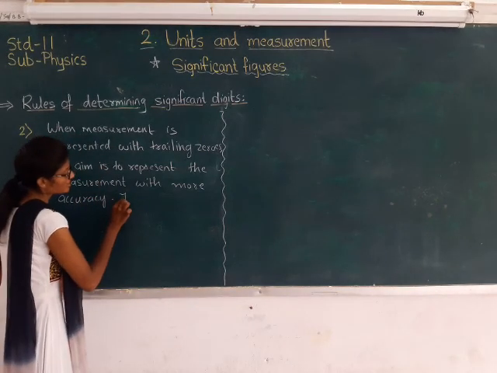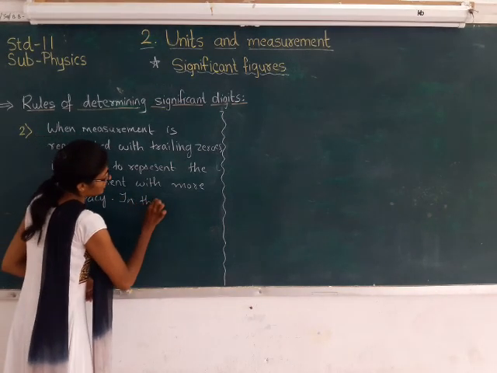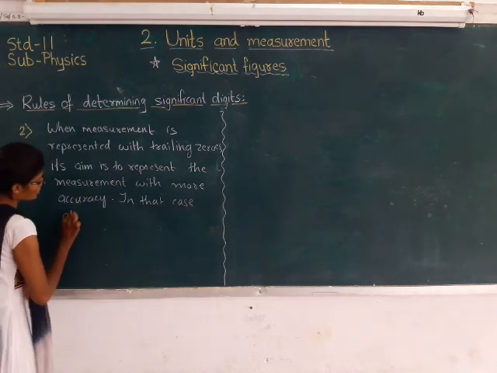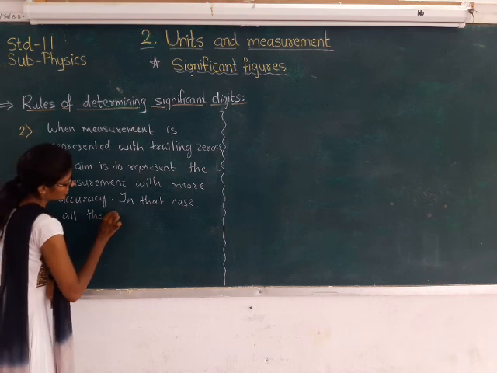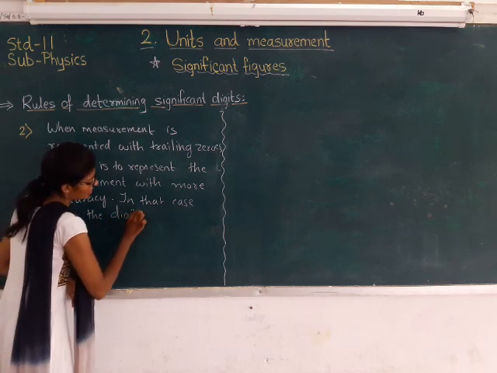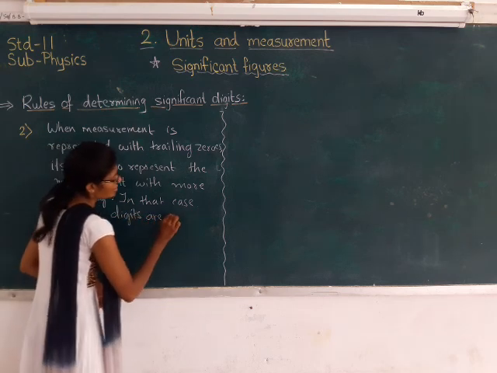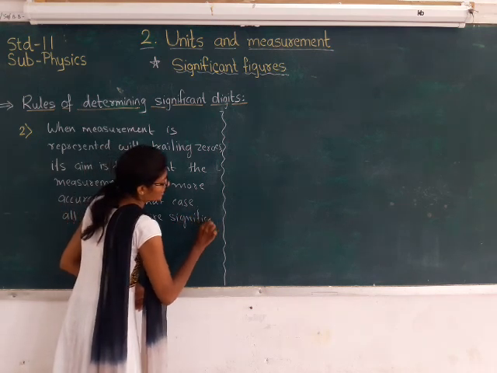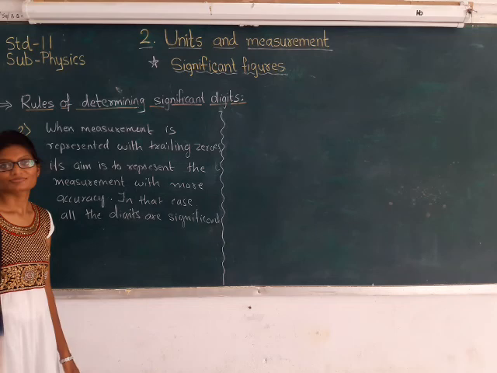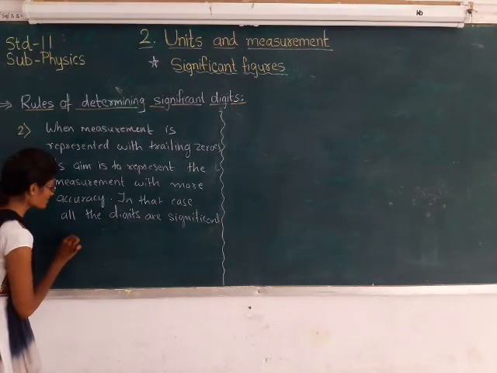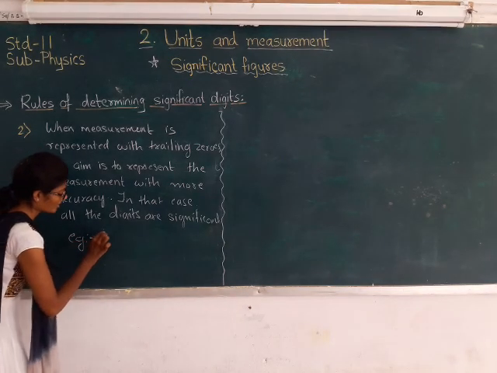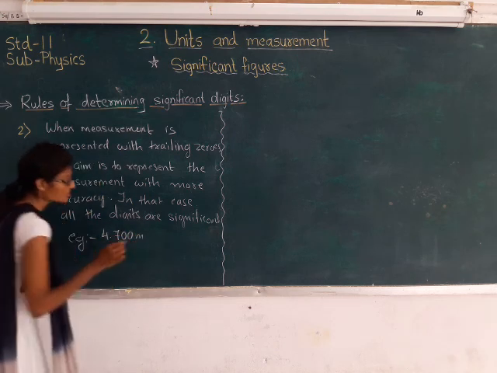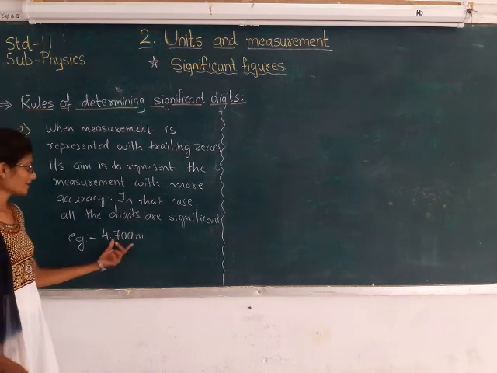So in that case, all the digits are significant, right? Now as for example, 4.700 meter, right?